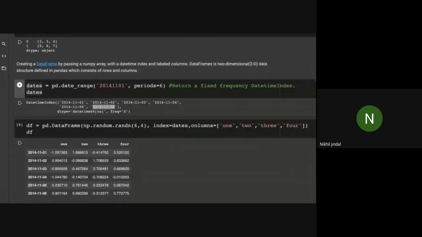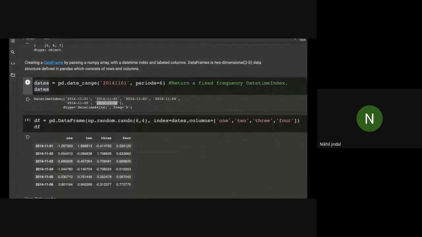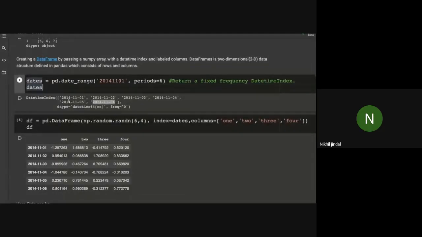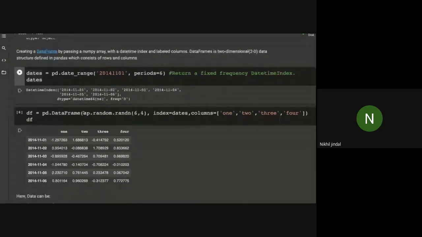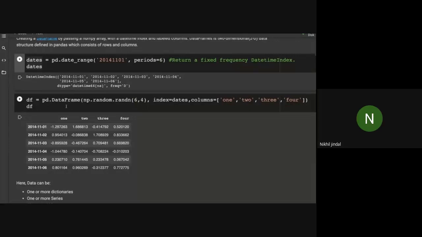Okay, so moving forward, I've created these dates. It is a simple object. As you can see, it is a single array which consists of dates. Now we are creating a pandas data frame. As I said, a table is obviously two-dimensional. So here I'm passing this data, where it is a numpy function. I hope you guys know how to create a numpy array. I'm using the random function to create a two-dimensional array having 6 rows and 4 columns. So this data frame will consist of 6 rows and 4 columns.